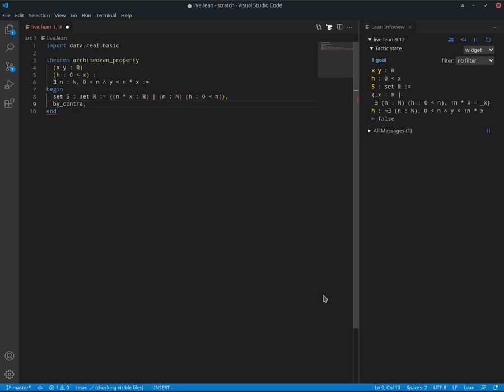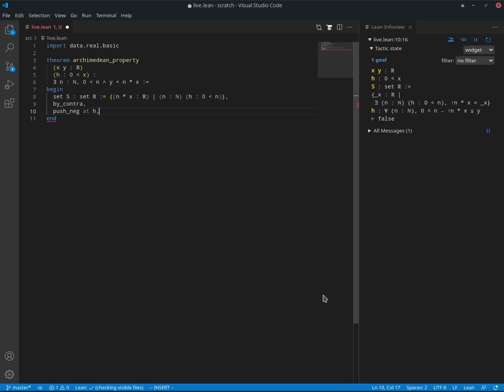So when we stated the negation, we said for every natural number which is positive, y should be greater than or equal to n times x, and to make it look like that, we're going to push the negation through at h, and so then we'll have that, which looks more like what we were talking about. Now we'd want to use the least upper bound property of the real numbers, and what that says is for any subset of the real numbers which is non-empty and bounded above, its supremum exists in R, and the least upper bound of that set is the supremum of that set.